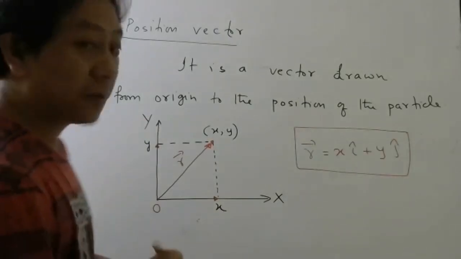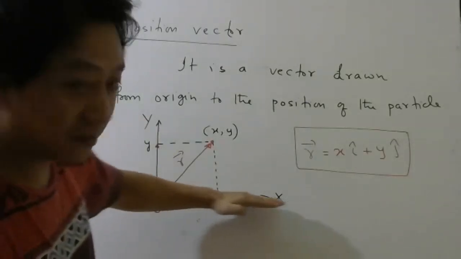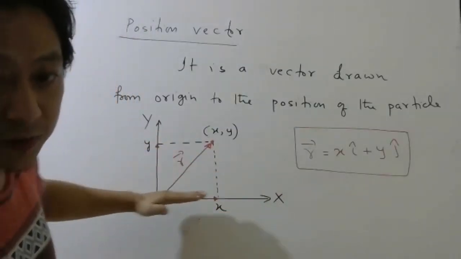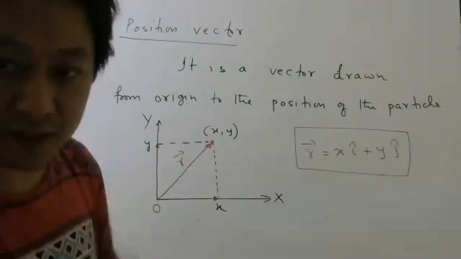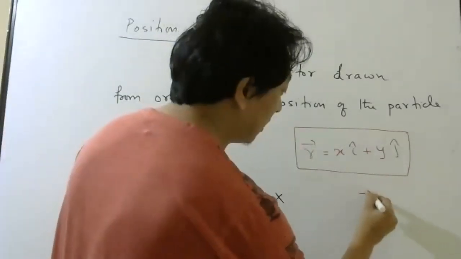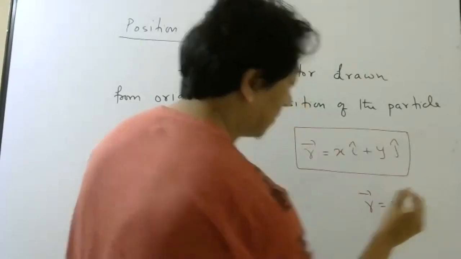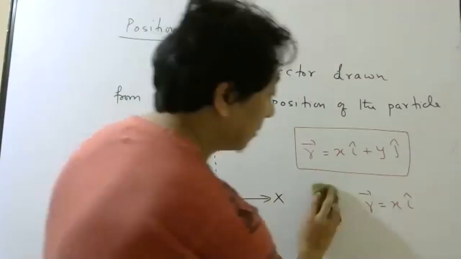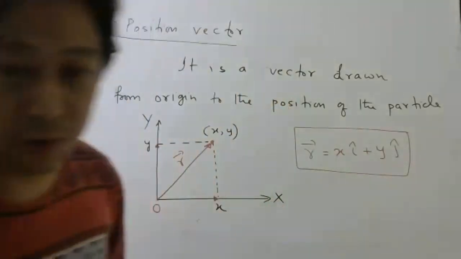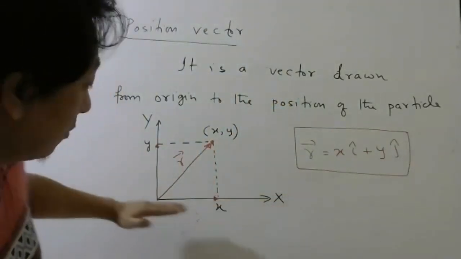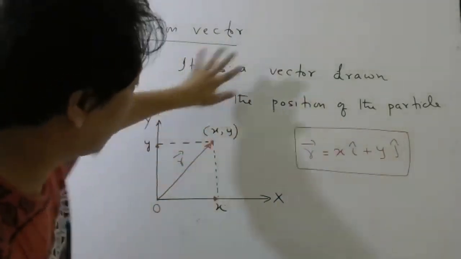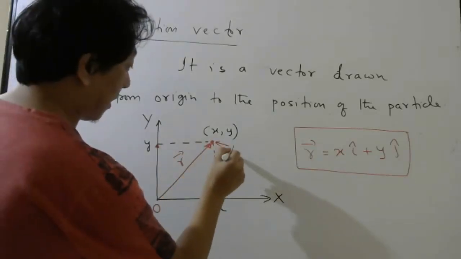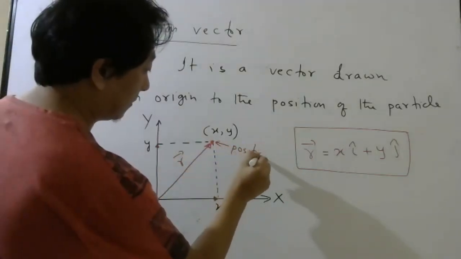Of course, if the particle is moving along x-axis, then what will be y coordinate? If particle is moving along x-axis, then y coordinate will be 0. In that case, your formula will be only x i cap. But now we are studying motion in a plane. So it will not move only along x-axis. It will move like this, like this, like this, anywhere on the board. This is position of the particle.